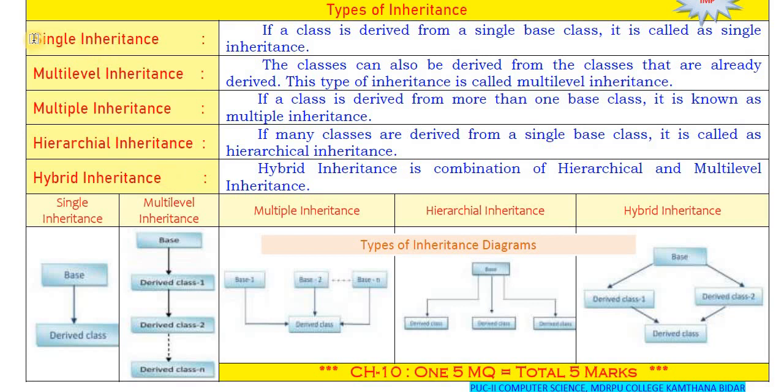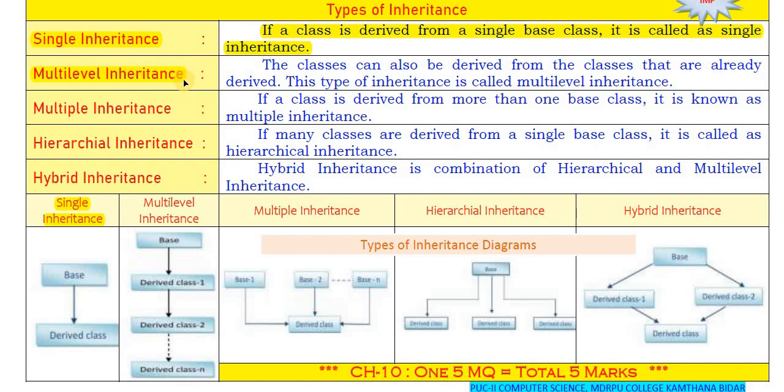First, single inheritance. Single inheritance means if a class is derived from a single base class, it is called single inheritance. In simple words, if we are creating a new class from only one base class, then it is called single inheritance. Here you can see in the diagram, only one base class is there, and from that single base class we are creating only one derived class. So this is called single inheritance. Next,